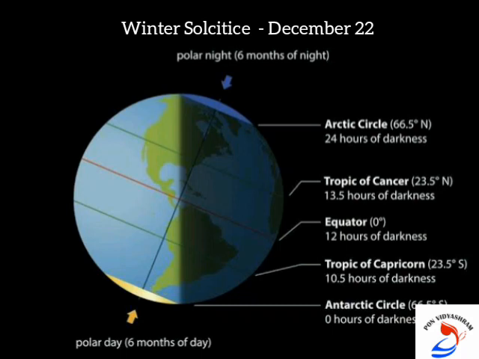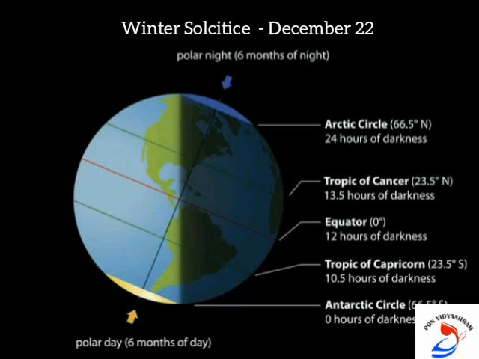When the northern hemisphere is receiving the sun rays directly, it is called summer solstice, and the southern hemisphere getting the sun rays directly is called winter solstice. The summer solstice happens on 21st June, while the winter solstice happens on 22nd of December.